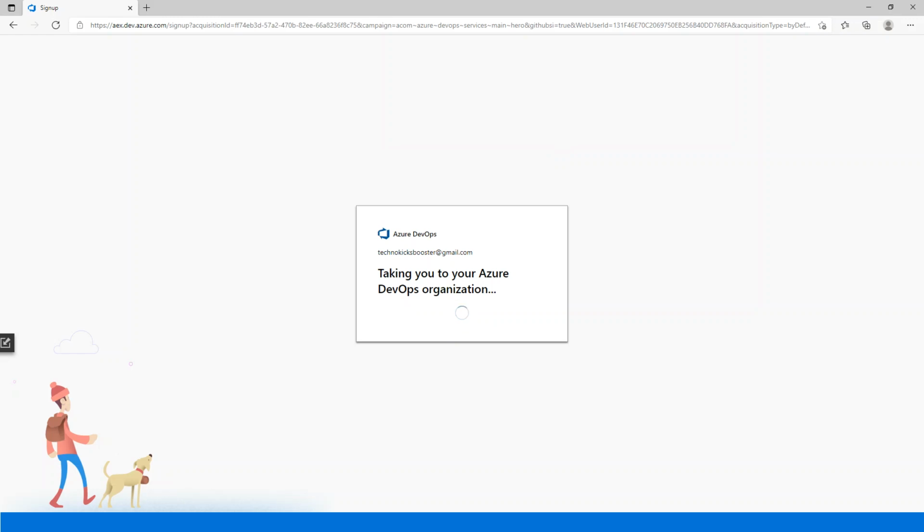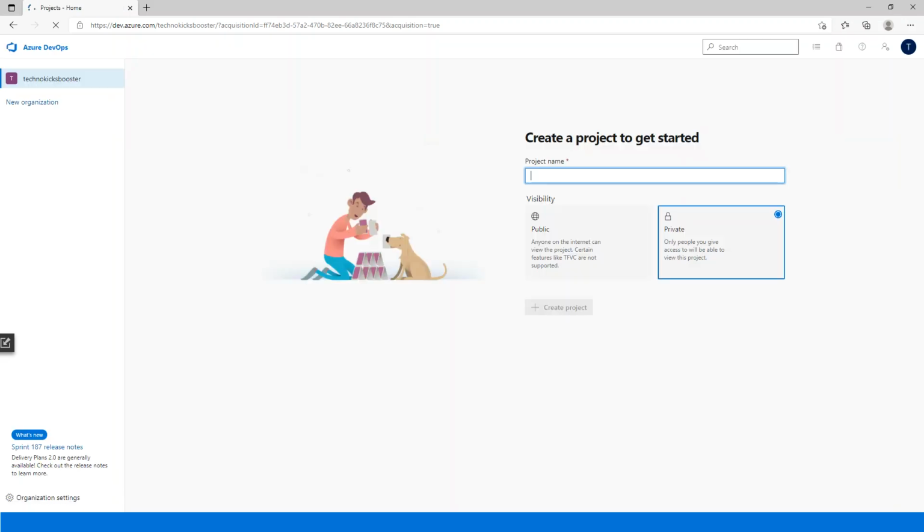Let it take a second. Yep, there you are. So you get it like this, and this is the current organization. This is the complete URL, dev.azure.com/technokickbuster. Here you don't have any projects, so you'll just get this page. Now let's see what an organization is and what basic setup we have to do in order to create a project.